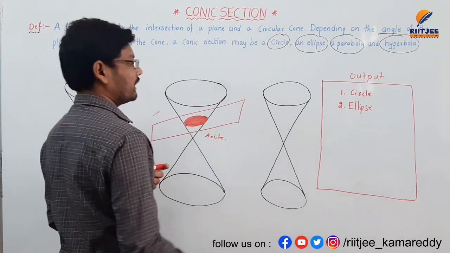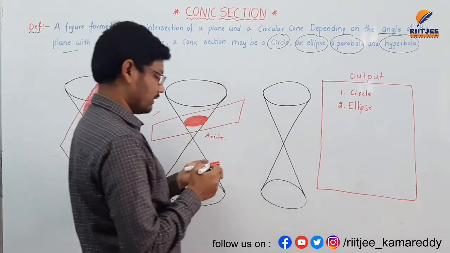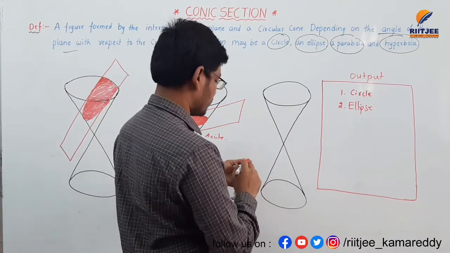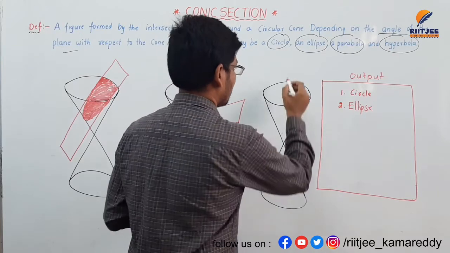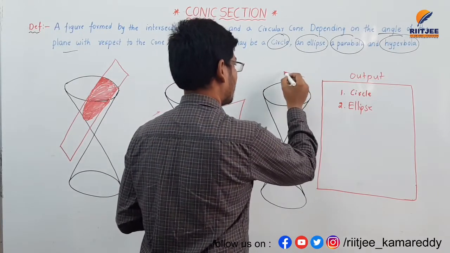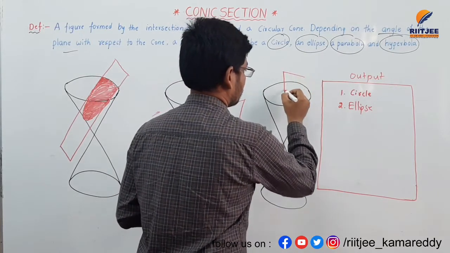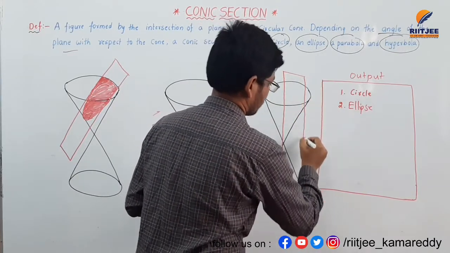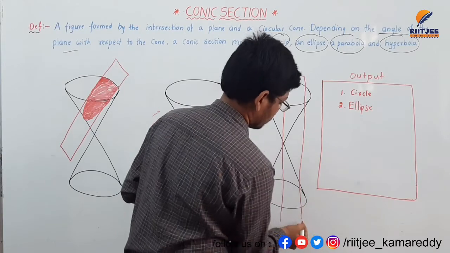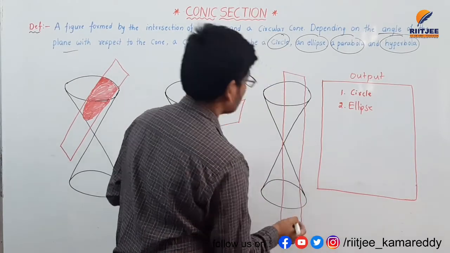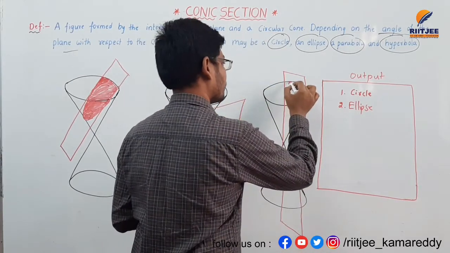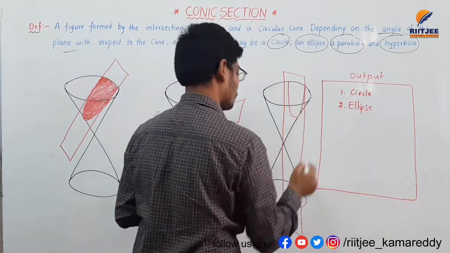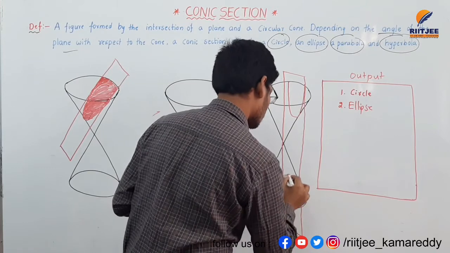In this case, I am taking a plane in vertical angle, vertical to the two vertical cones here. I am taking a plane perpendicular to the cone. So this will divide the cone into sections.